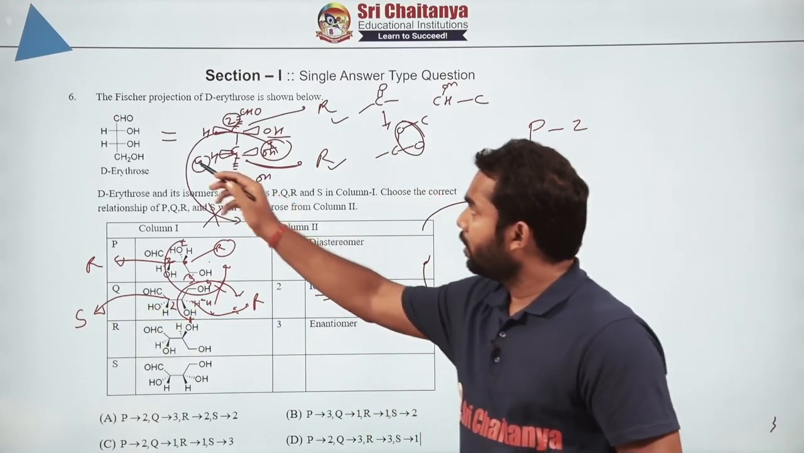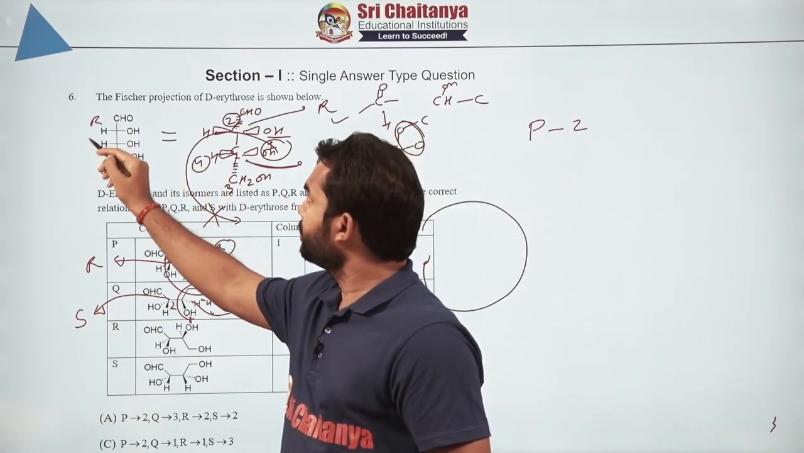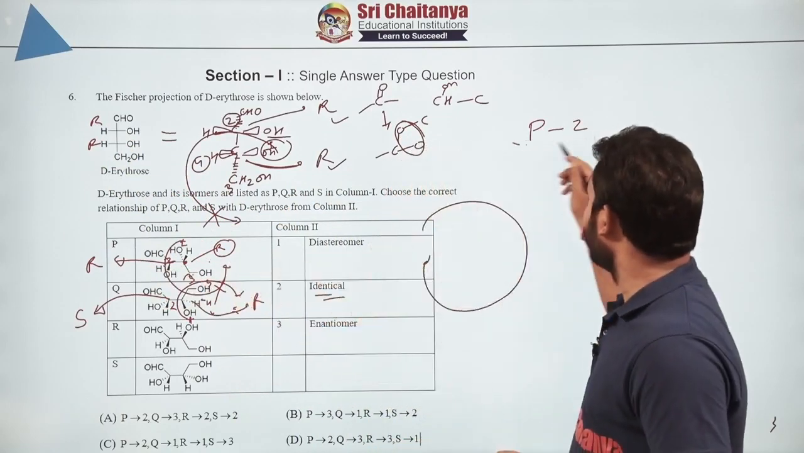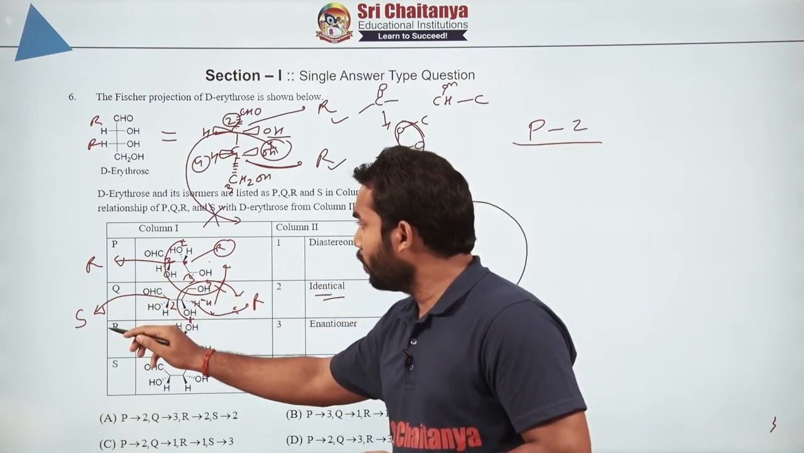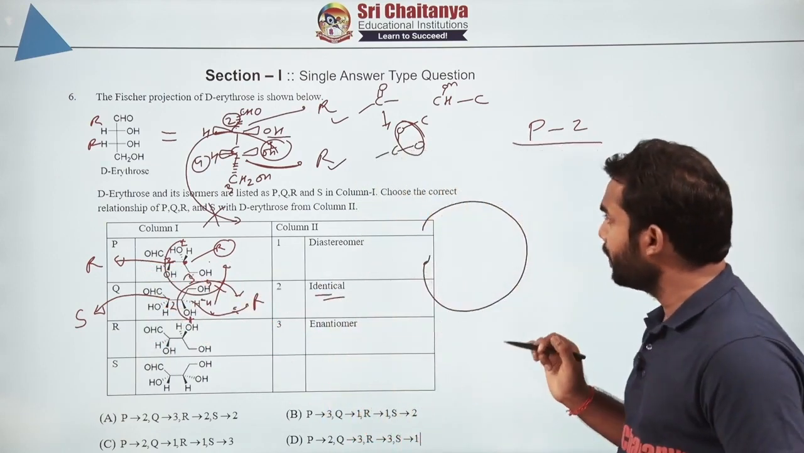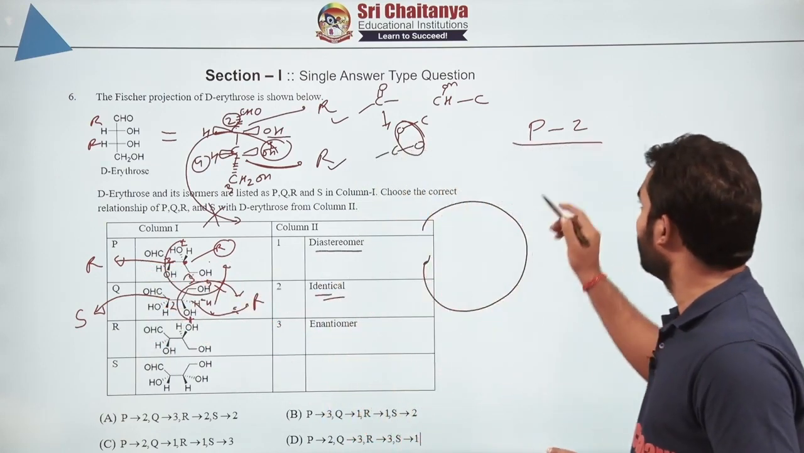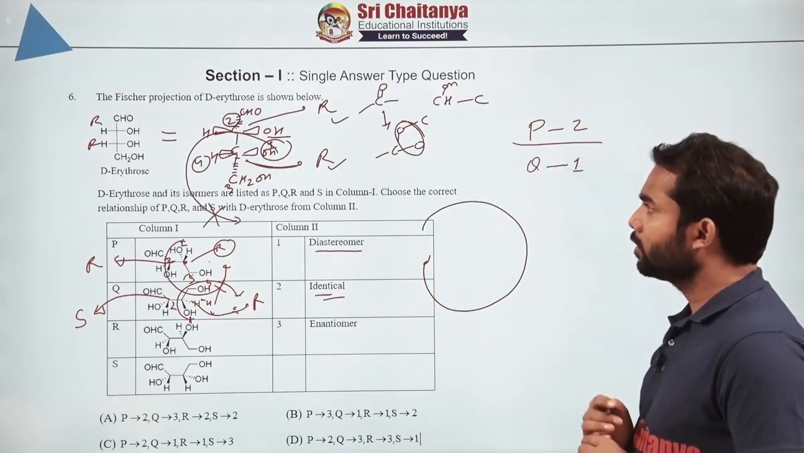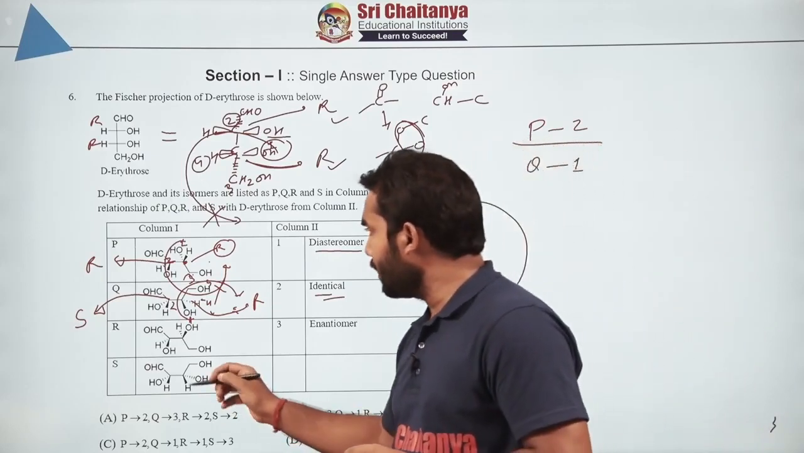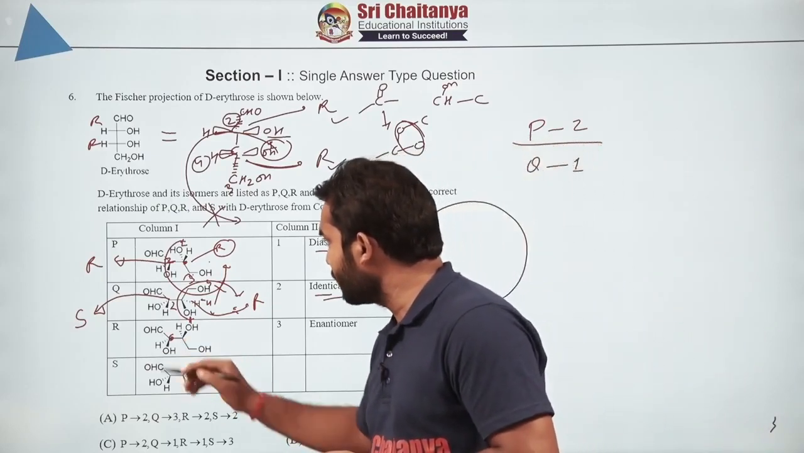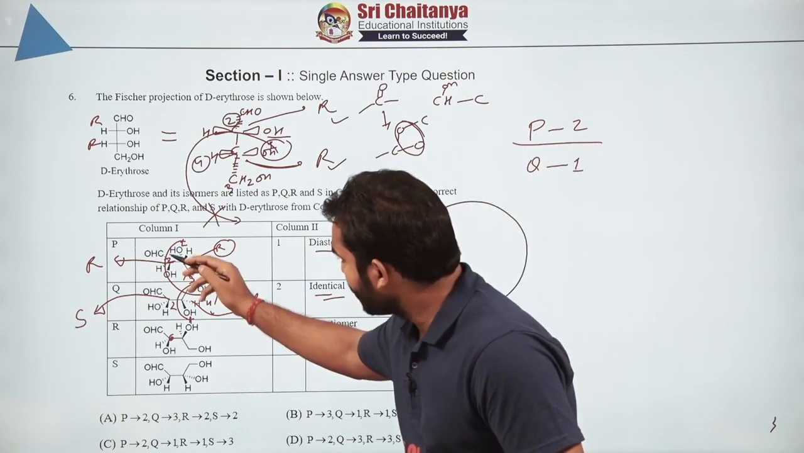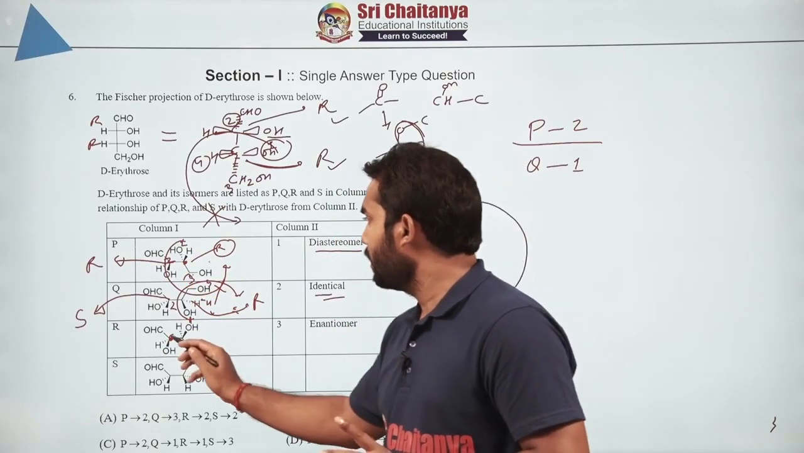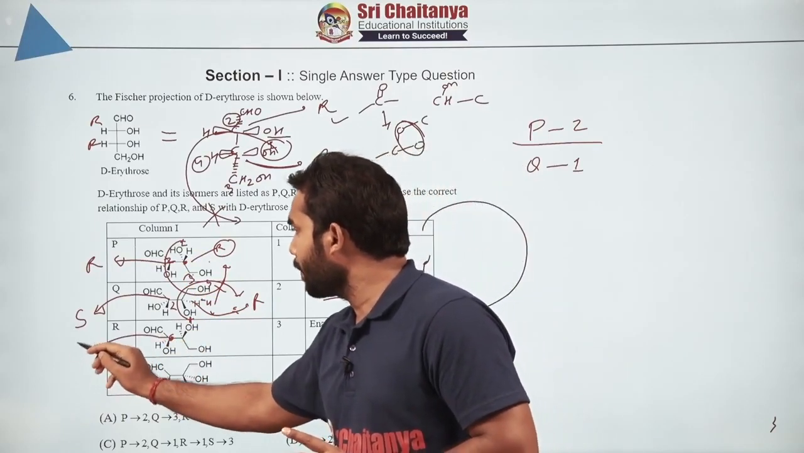Now here it was R and R, and here R and R, that's why it was identical. Here one is S and the other is R, one changed but the other remains the same, which means it is generating a diastereomer. So for Q it will be 1. Now if you look at the other case, once again just monitor over here. Is it similar to the first one? So CHO, H is inside, OH is outside. Yes, it is exactly similar, that means it is R.